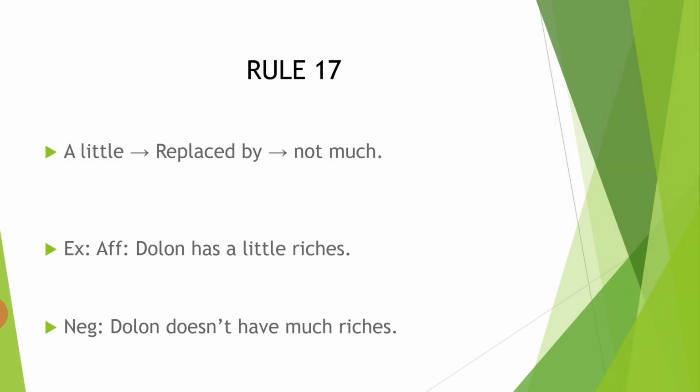And the last rule, rule number 17. A little is replaced by not much. For example, Dolan has a little riches. And Dolan does not have much riches. Okay, Dolan does not have much riches. Dolan has a little riches. Dolan does not have much riches.